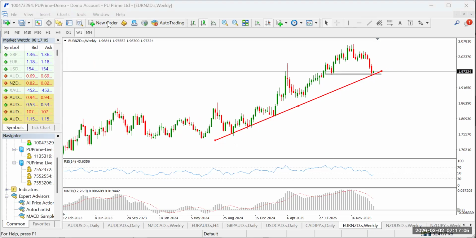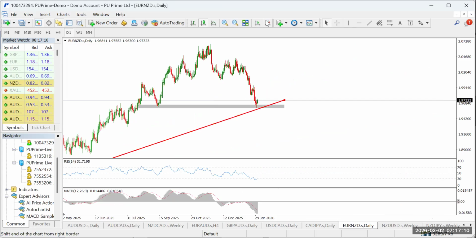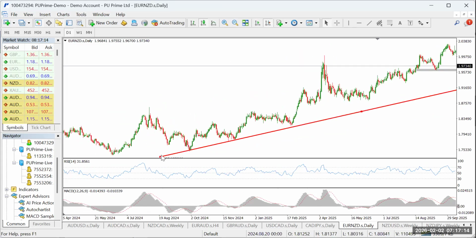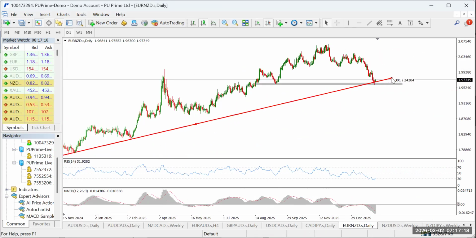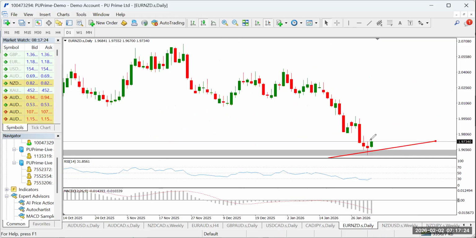And with that, you can come down to the daily time frame for clearer entry opportunities, though we still need to take it down to the lower time frame, like 4 hour, but at least we can take it from the weekly to the daily. It's top-down analysis. Now, on the daily time frame, we can clearly see that the candle that closed on Friday last week was a rejection candle, and this seems to be forming a candlestick pattern, which is reversal in nature.